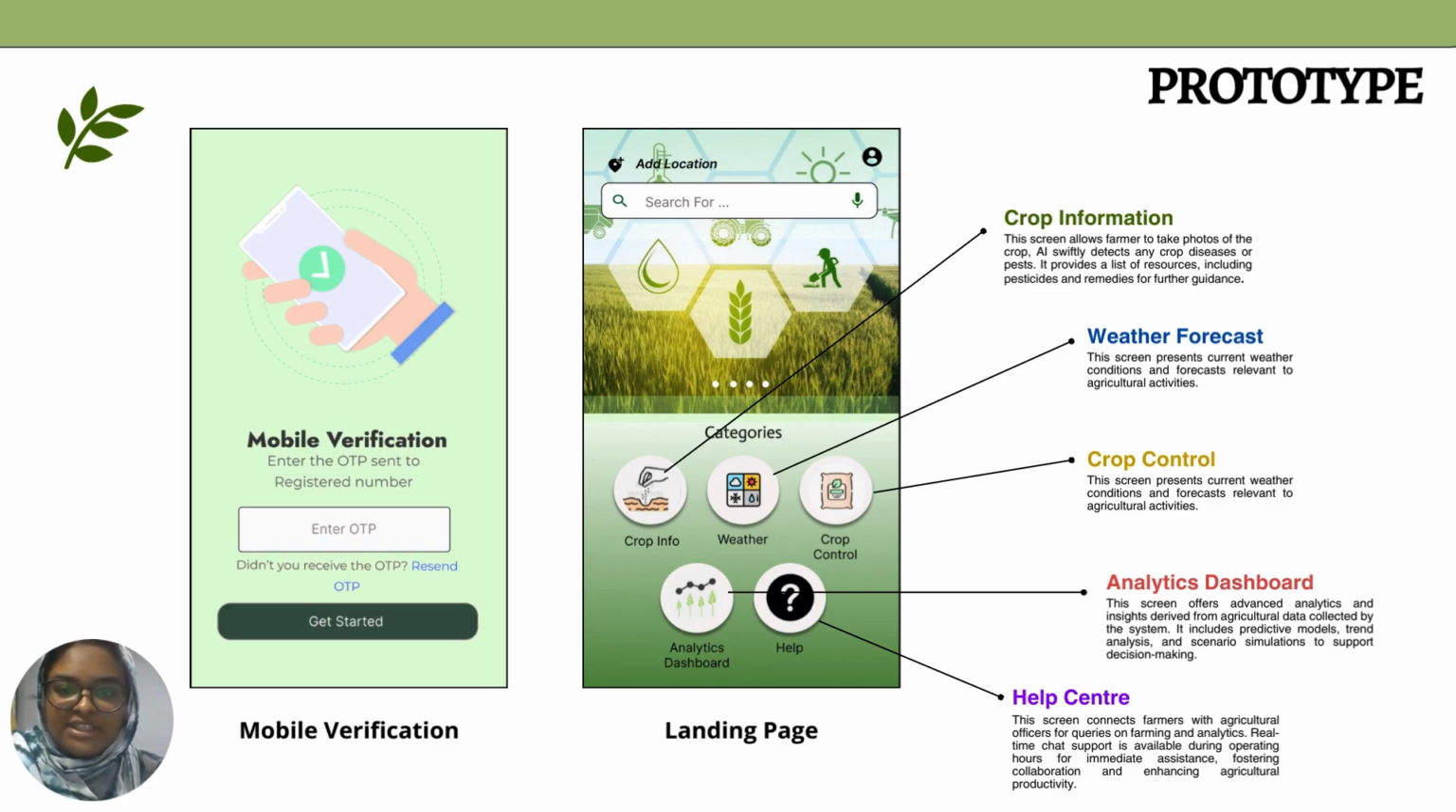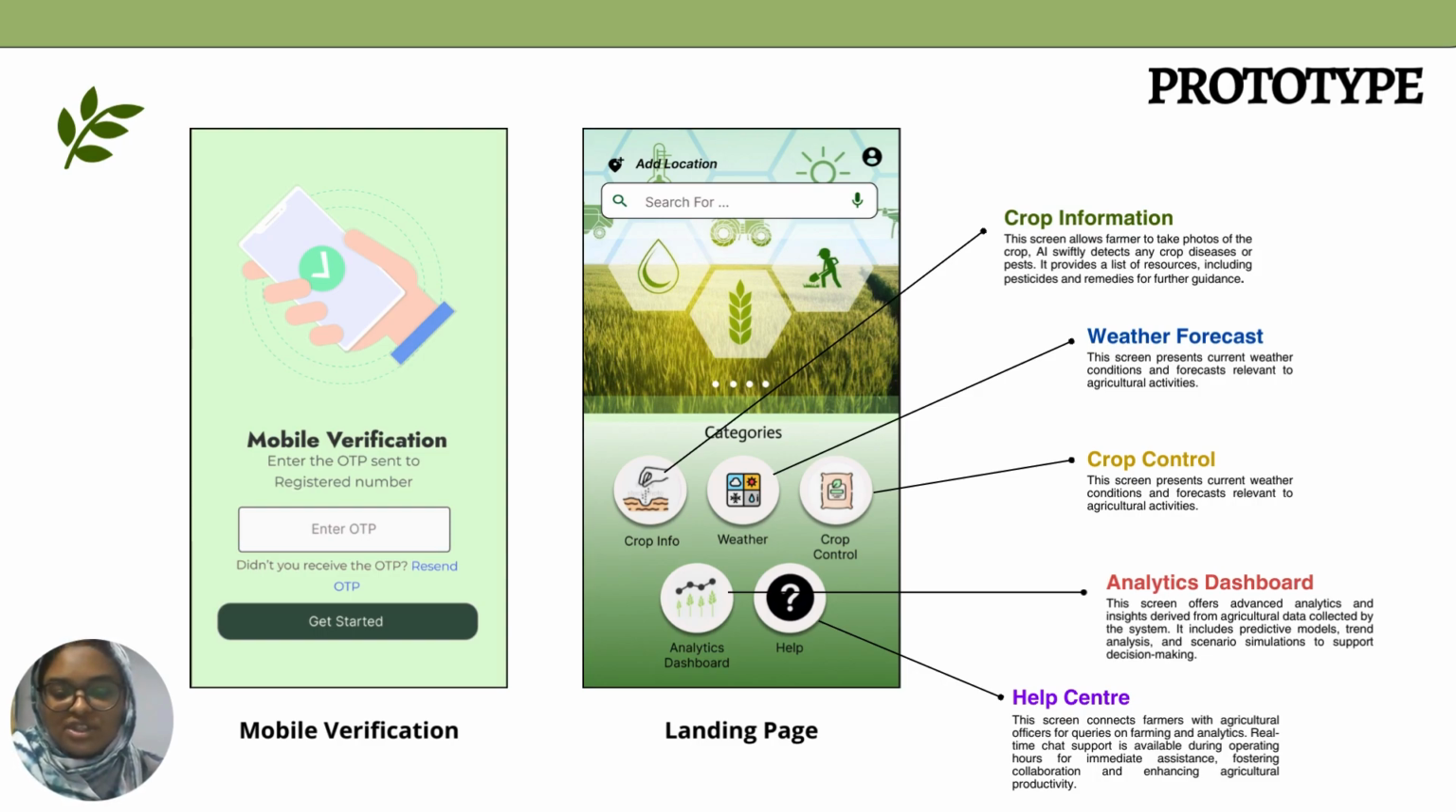AI swiftly detects any crop diseases or pests. It provides a list of resources, including pesticides and remedies for further guidance. Weather forecast. This screen presents current weather conditions and forecasts relevant to agricultural activities. Crop control. This screen presents current weather conditions and forecasts relevant to agriculture activities.